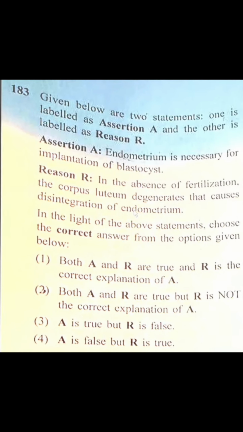Assertion and reason. Assertion: endometrium is necessary for implantation of blastocysts. Correct. Reason: in the absence of fertilization, the corpus luteum degenerates, which causes disintegration of endometrium. Correct. But the reason does not explain the assertion. The assertion says the endometrium is necessary for implantation, which is not explained here, but both statements are correct. So what will be the correct option? Both assertion and reason are true but the reason is not the correct explanation. So the correct option is second.